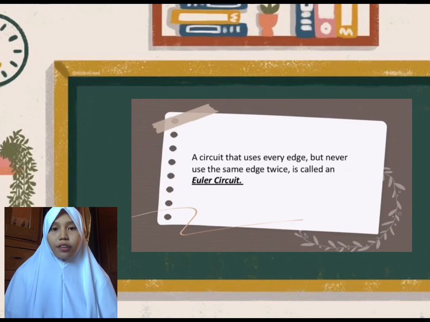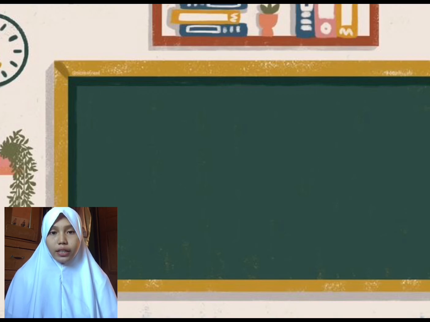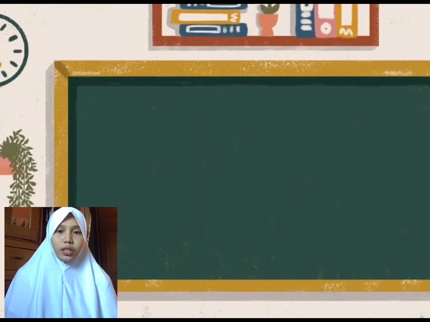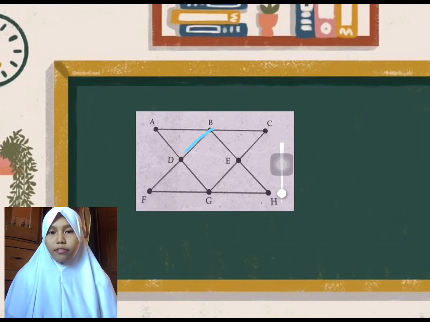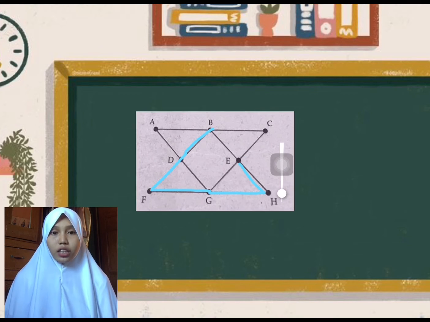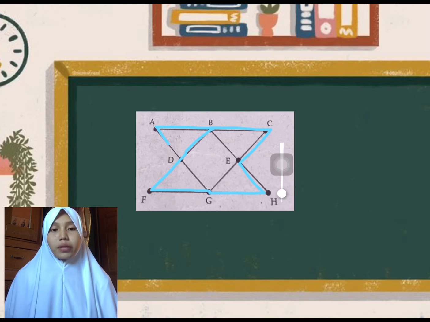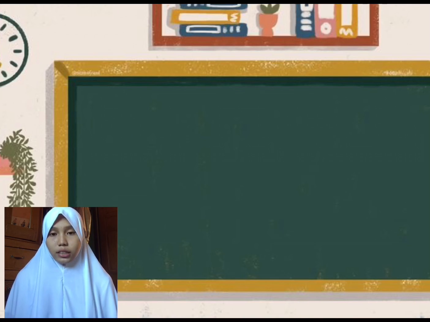So, a circuit that uses every edge but never uses the same edge twice is called an Euler circuit. The path may cross through vertices more than once. So in this example graph, the path B, D, F, G, H, E, C, B, A, D, G, E, B is an Euler circuit. It begins and ends at the same vertex and uses each edge exactly once.